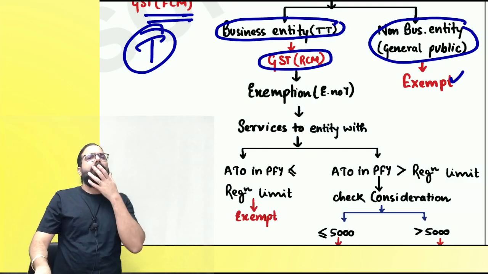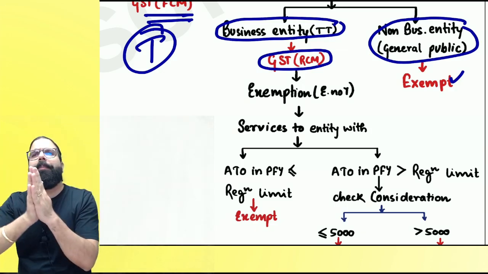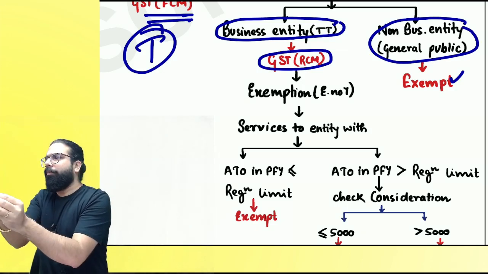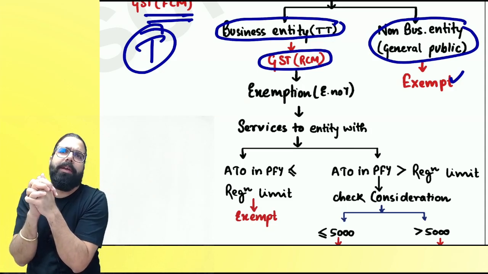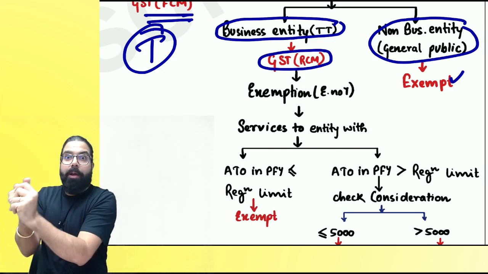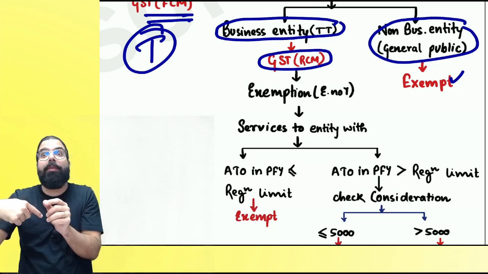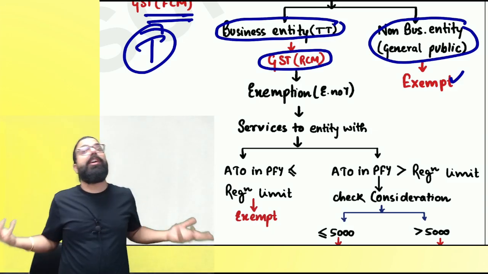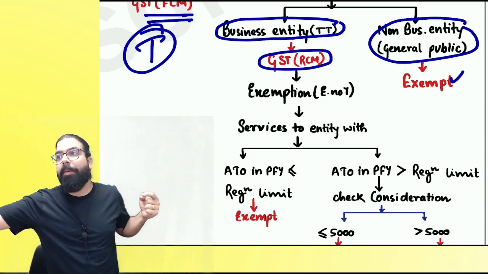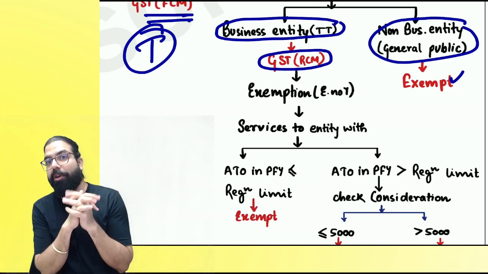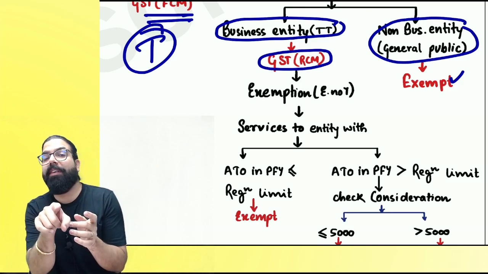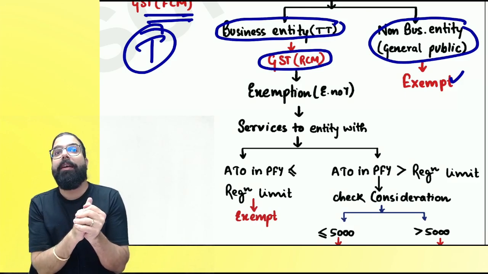Suppose I went to the police department and told them I want a constable outside my shop because goons are coming and disturbing me. Now police told, if we give you the service, you have to pay GST on the amount under RCM. If the police department is charging me some amount, I will say, sir, I don't want your service. Correct or not? Because if I have to pay GST under RCM, I'll have to take compulsory registration.